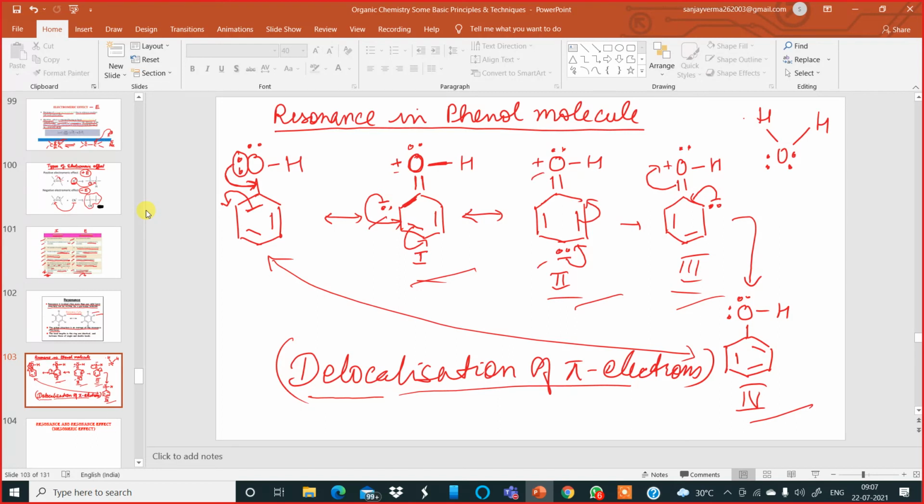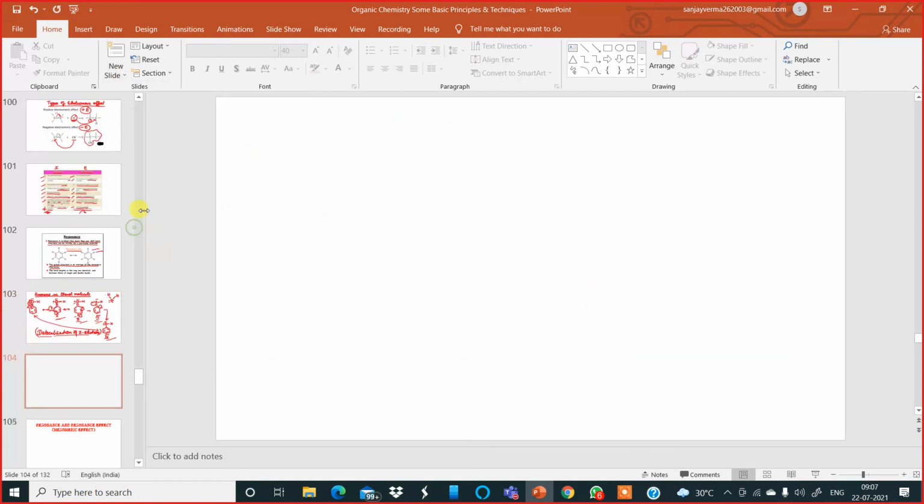And these electronic structures do not differ much in their energy content and are obtained by the oscillation of pi electrons. And this is called resonance. Now, there is one more word, which is called resonance energy, which I'll explain to you in the next slide.